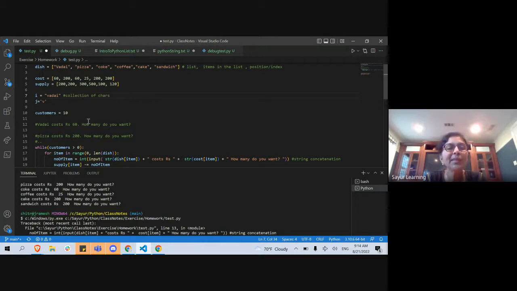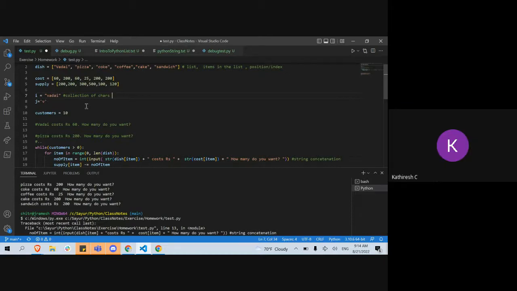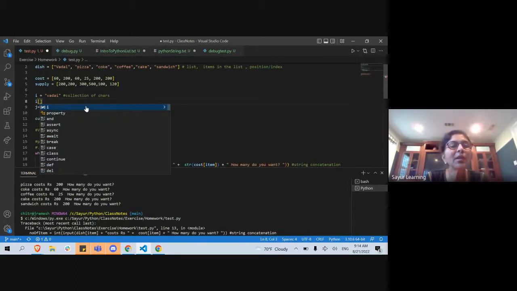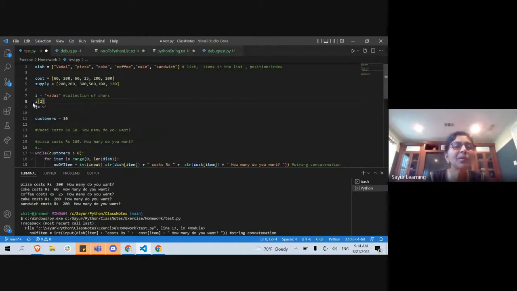So we can do the same thing, the length and index. We can do all that for string as well. Did you guys already know, Kadresh? You know the difference between a character and a string? Yes, ma'am, as you just said, a collection of characters is a string. String, right? So I can do I of, okay, so Kadresh, what is I of 2? If I print I of 2, what am I going to get?